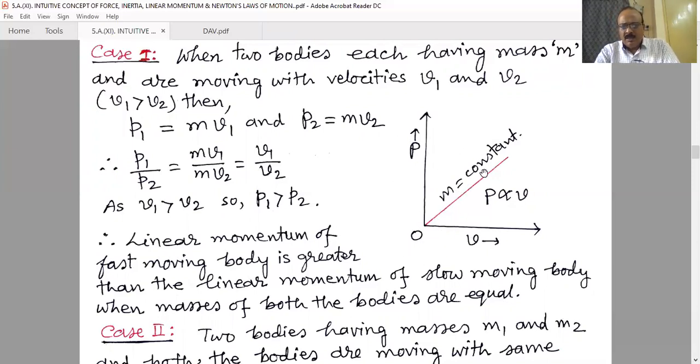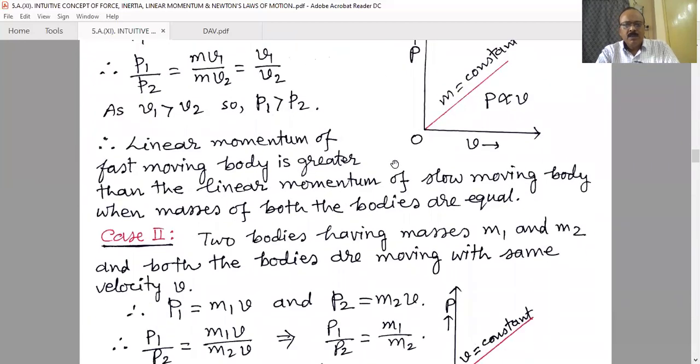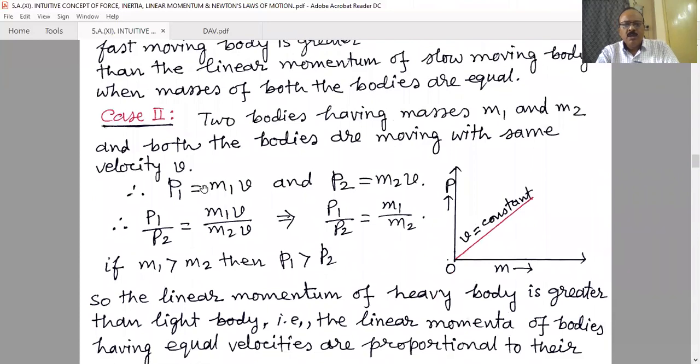We can take this graph for different objects of the same mass, or for the same object with different velocity. If velocity increases, momentum increases. Therefore, the linear momentum of a fast moving body is greater than the linear momentum of a slow moving body when masses of both bodies are equal.